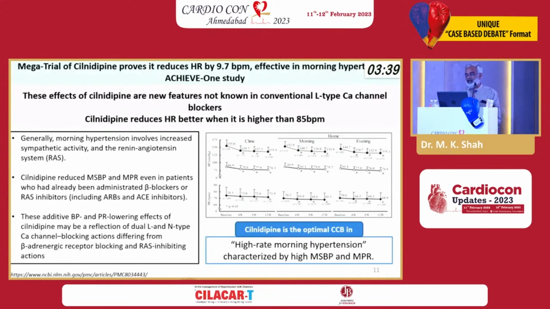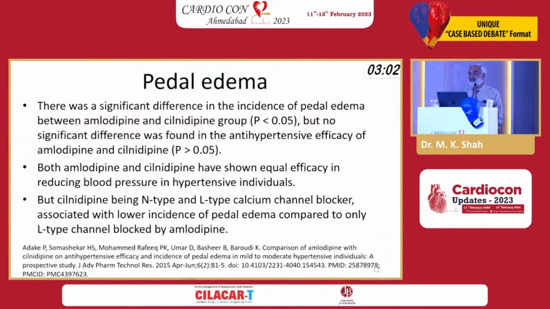And if you take high-risk morning hypertension patients who have a high morning systolic blood pressure rise, high morning pulse rate rise, and we know the chronobiology of hypertension. Early morning risers have, despite all other parameters being equal, office blood pressure controlled and equal, despite that they have a higher incidence of cardiovascular endpoints. So chronobiology is important. In this morning riser group of patients where the resting heart rate was somewhere around 85, there was 9.7 beats per minute reduction in this trial, a very significant reduction.